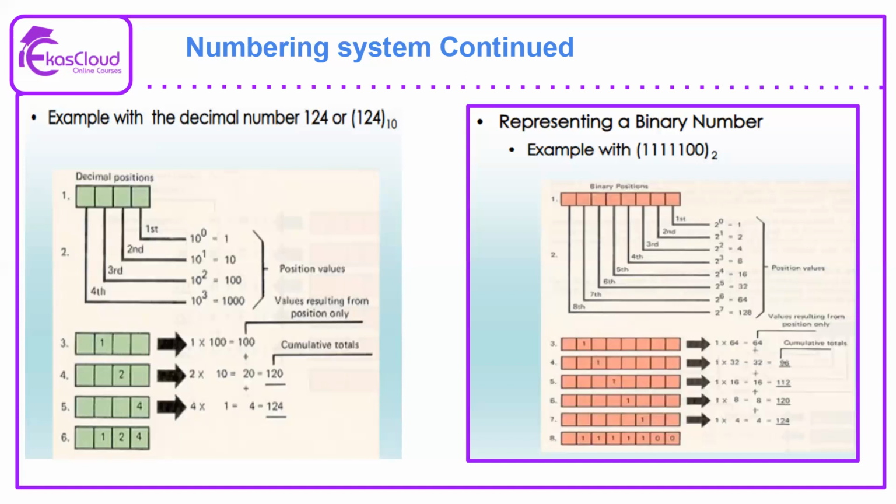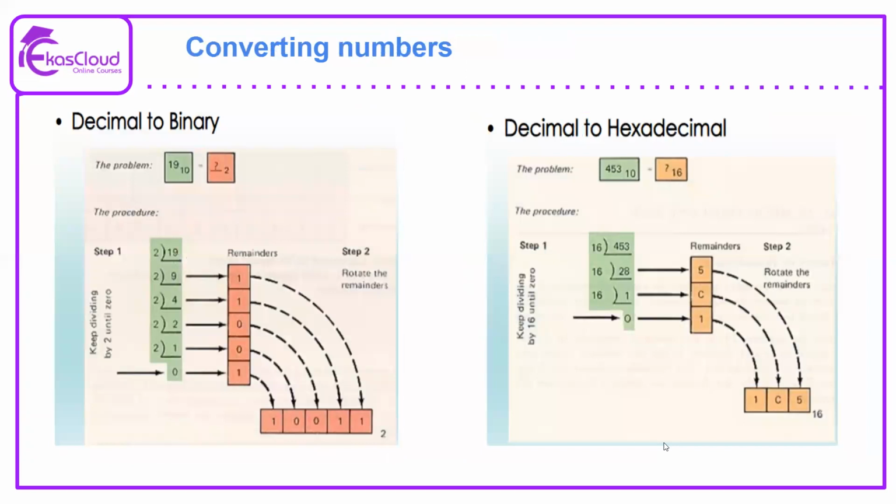Immediately after that is 32, and 64 plus 32 is 96. And then 16, 8, and 4. That will be calculated as the total 124. This is how we normally convert from decimal to binary, where the 124 representation is 0, 1, 1, 1, 1, 1, 0, 0, as you can see in the picture.